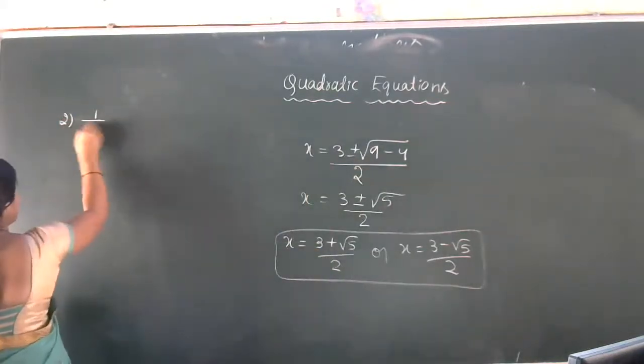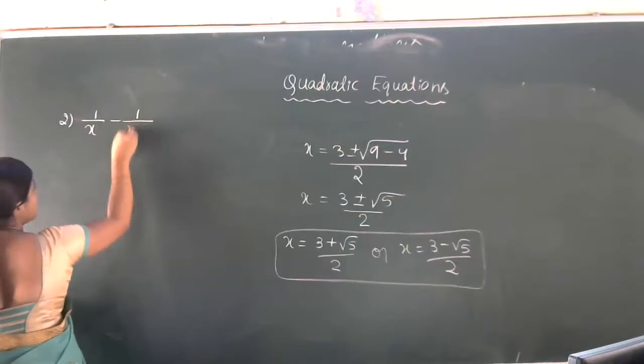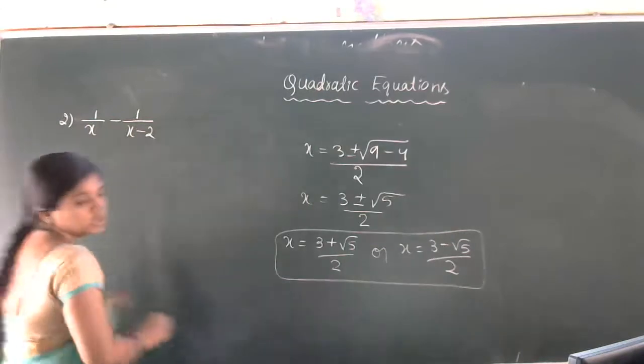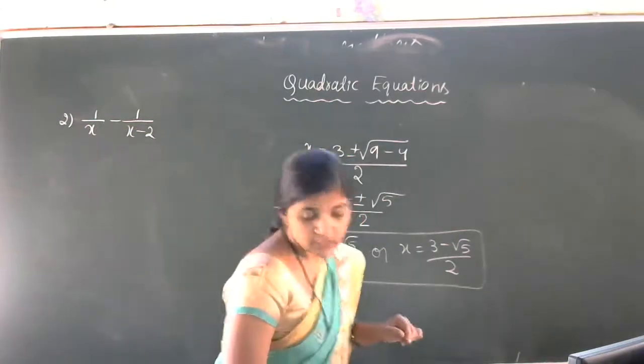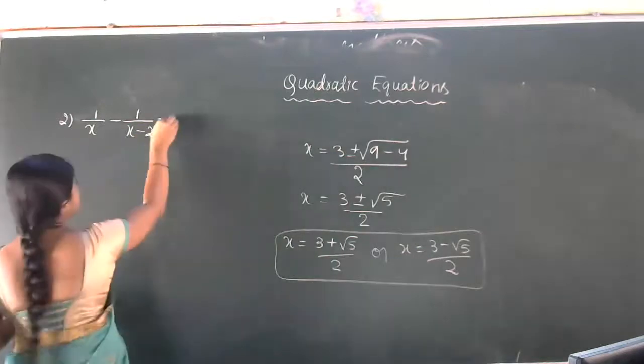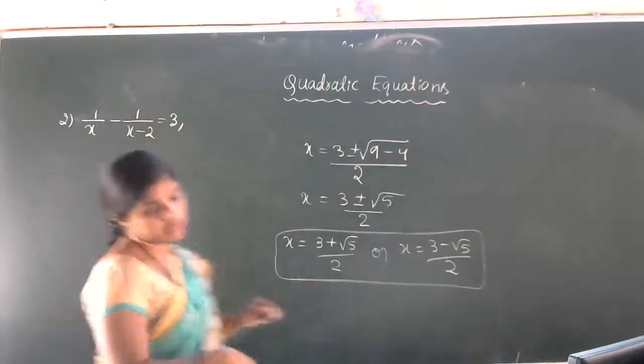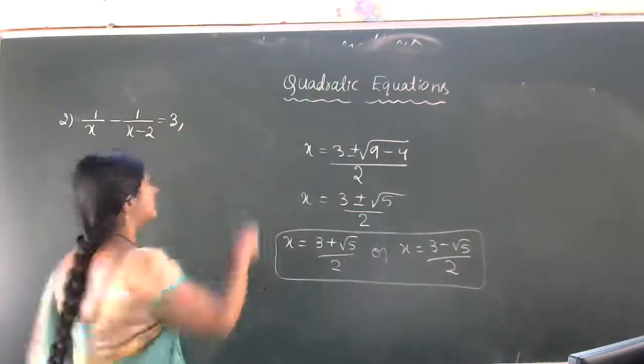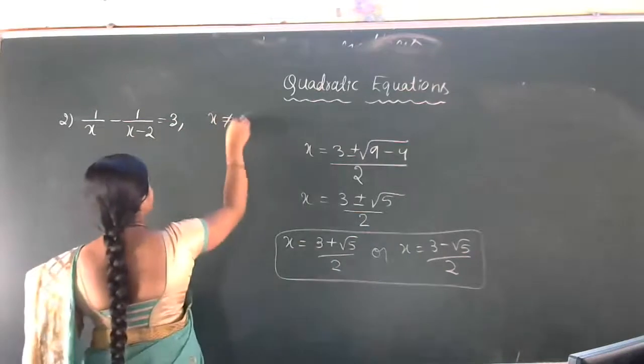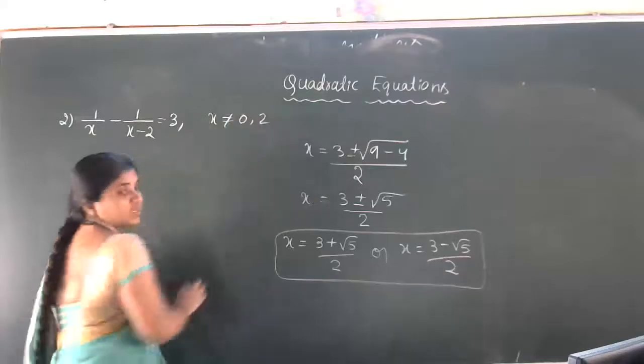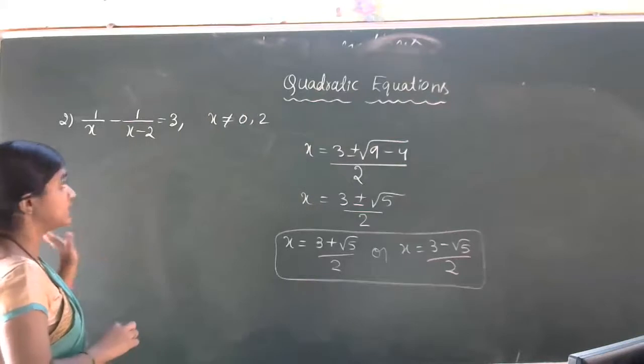Second question is 1 by x minus 1 by x minus 2, which is equal to 3. The hint is given actually: x is not equal to 0, comma 2. This one condition is given.